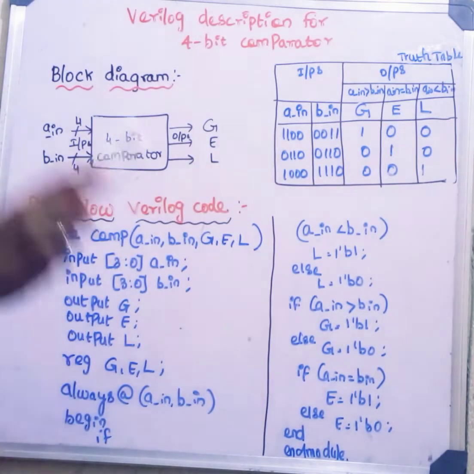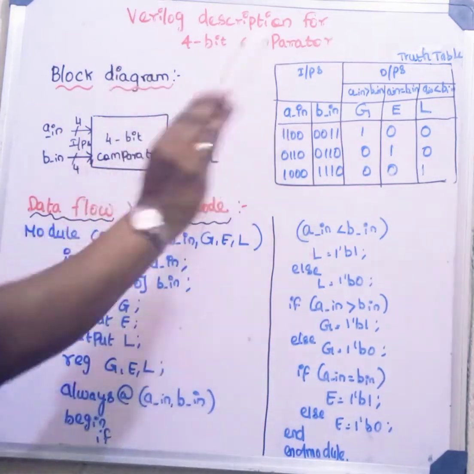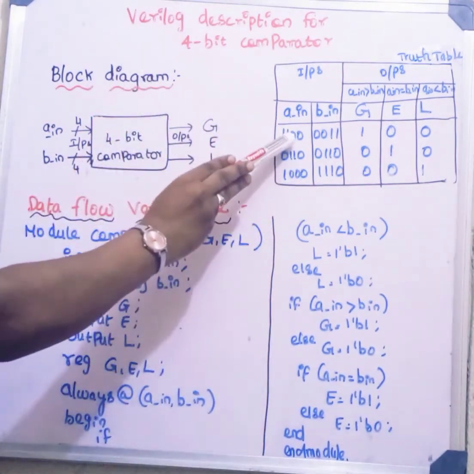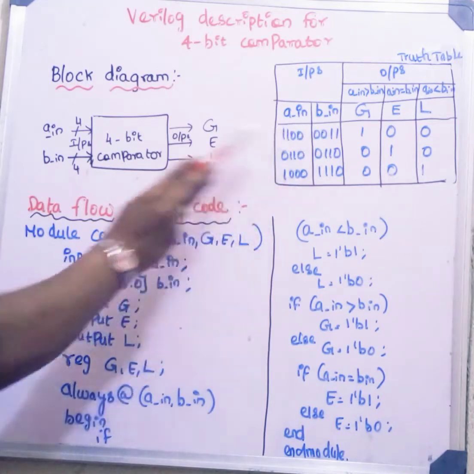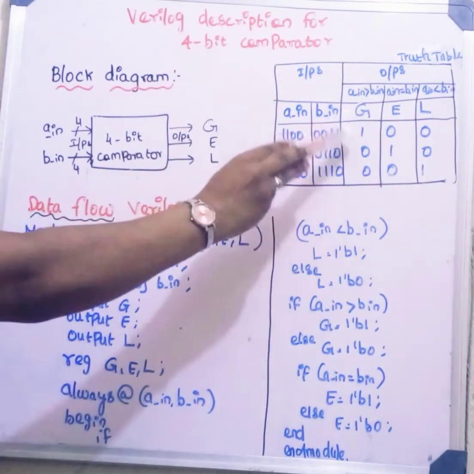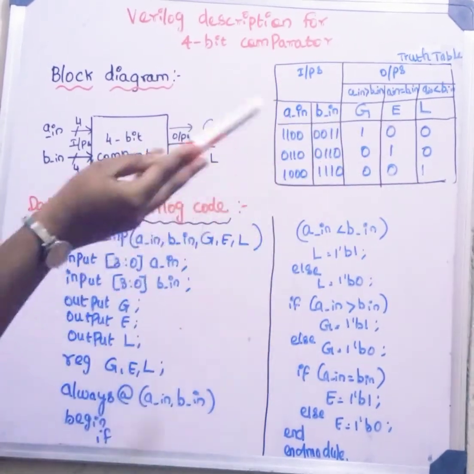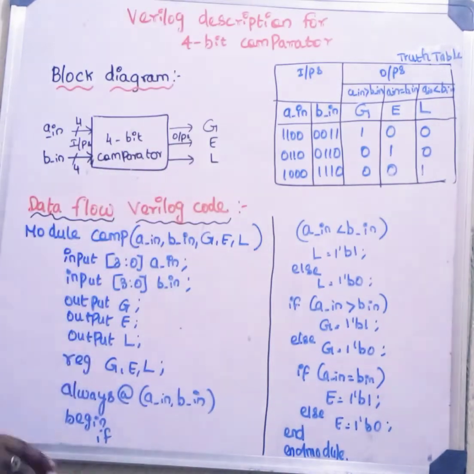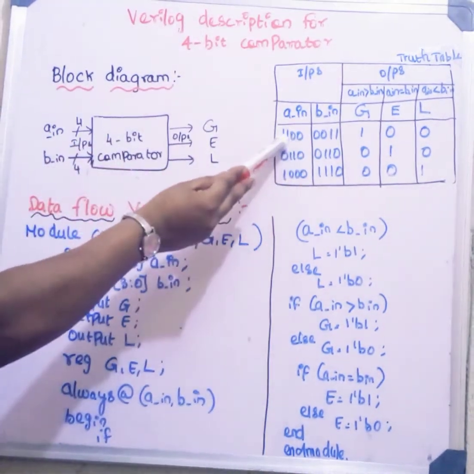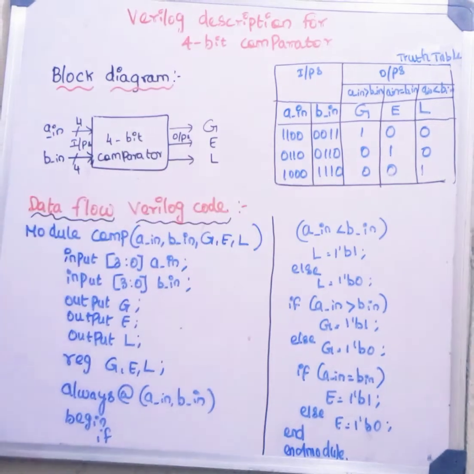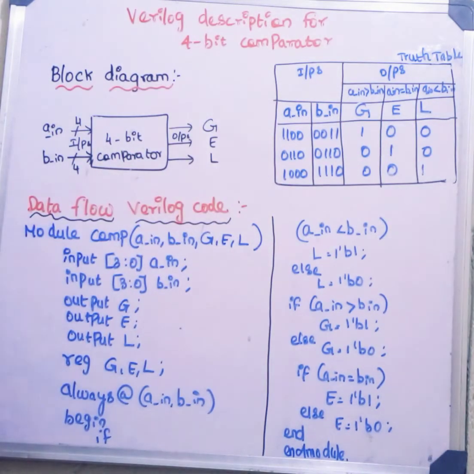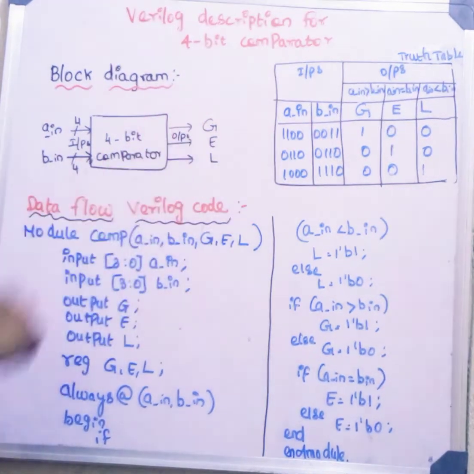In the same way, in the binary world also, irrespective of how many bits, if you give the inputs, the comparator should compare and should enable the pins greater, equal or lesser. Here we are discussing about 4-bit comparator. So, we are giving 4 bits as our inputs. Now, this is a basic concept of 4-bit comparator.